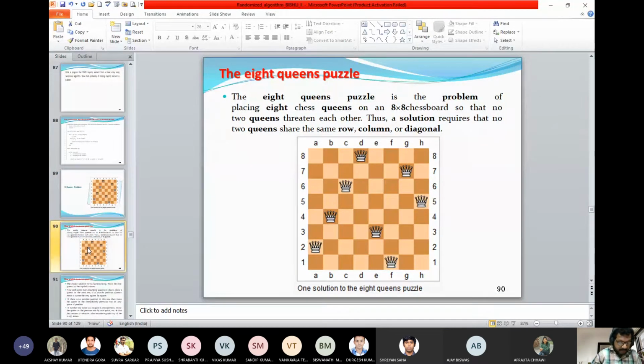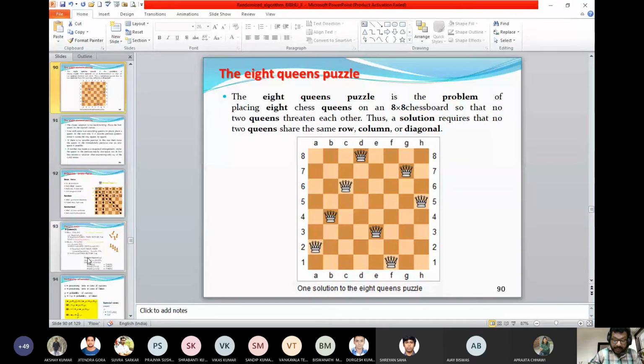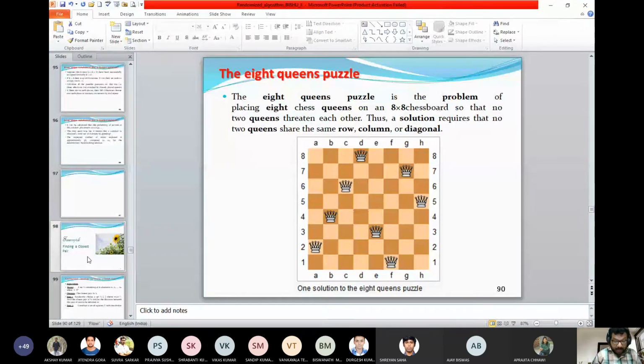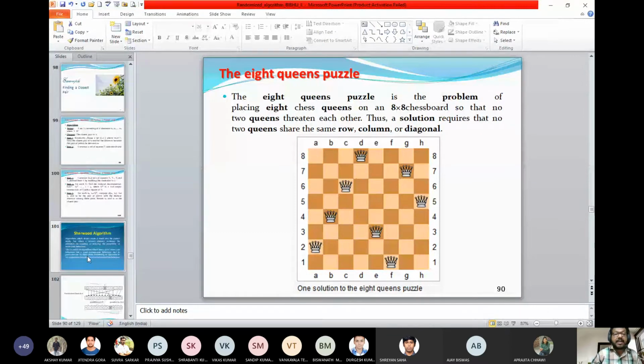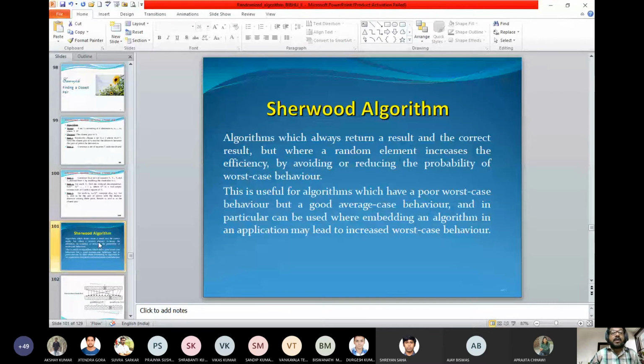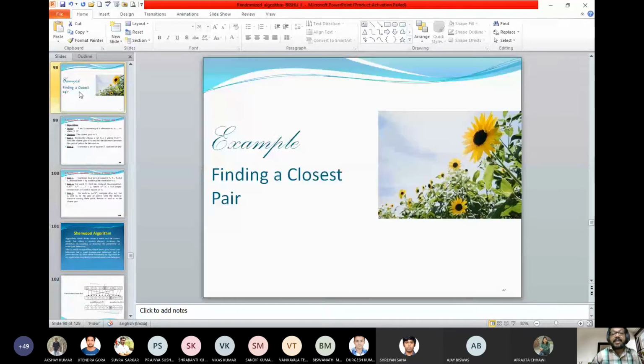I'll always try to take it in two stages. The closest point problem is not part of the course, but we will be coming to two things: randomized selection and randomized quicksort. Now we'll come to closest point. I am not discussing it. It's a typical divide and conquer algorithm. We'll not discuss this. Closest point is not part of your course.